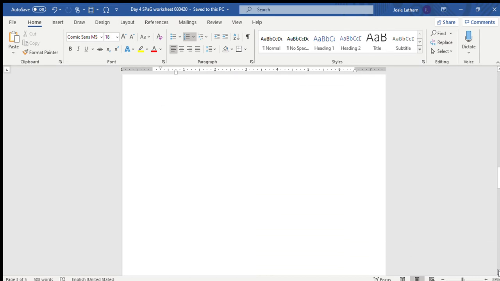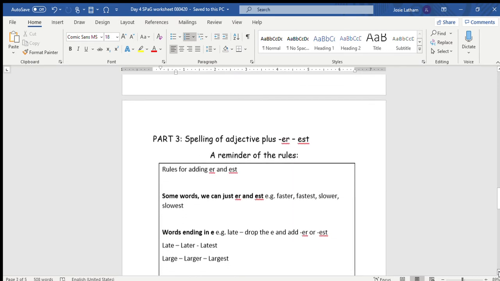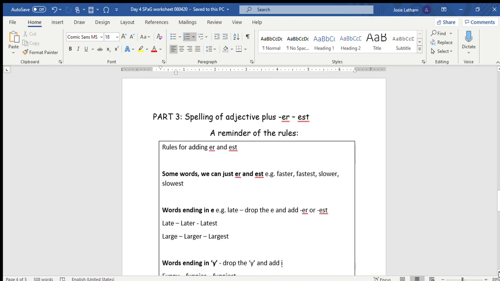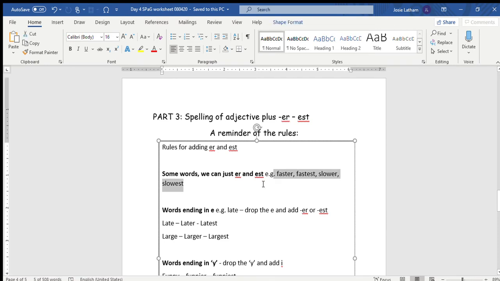So that's part 2. Part 3, I noticed a few people make some small mistakes with adding ER and EST to make the comparative and superlative adjectives. So we know that most words just add ER or EST: faster, fastest, slower, slowest. But there are some rules we have to remember.